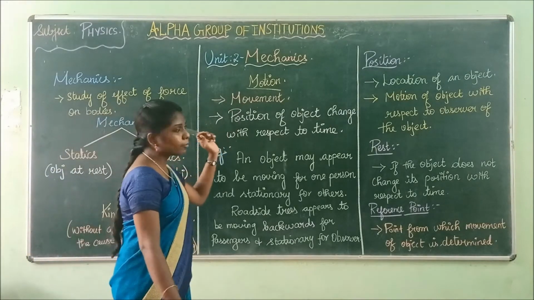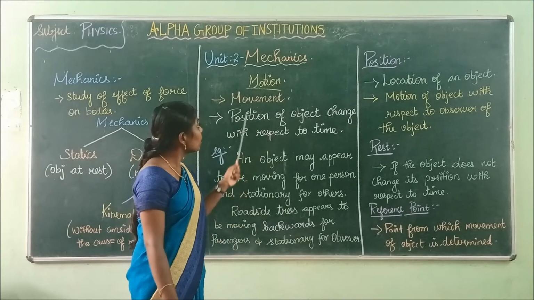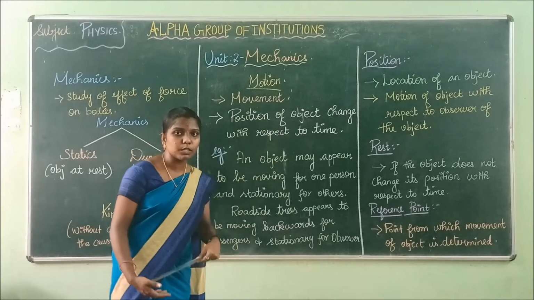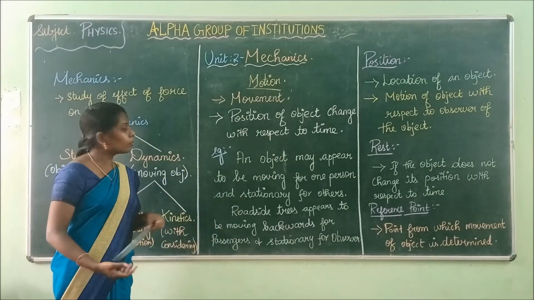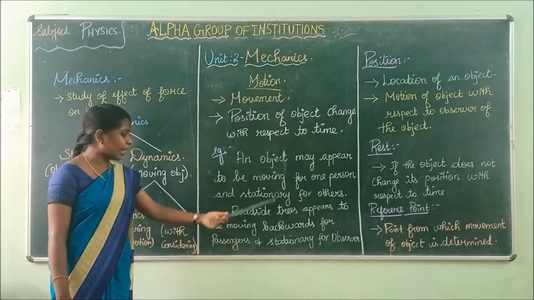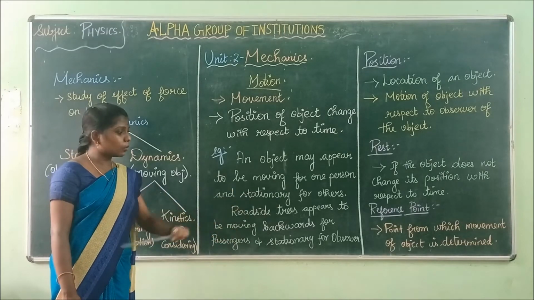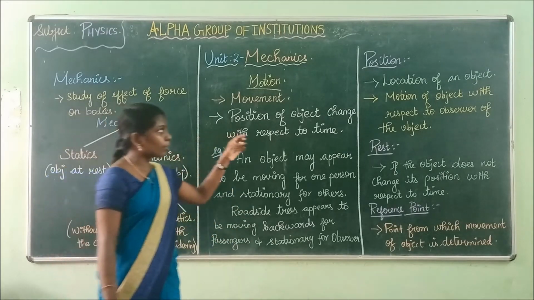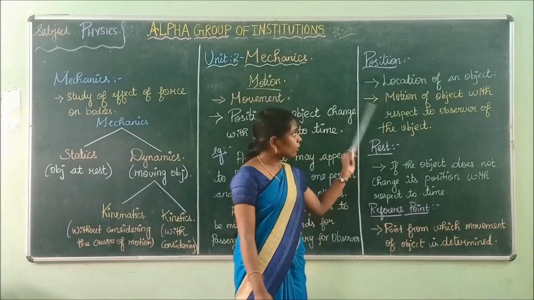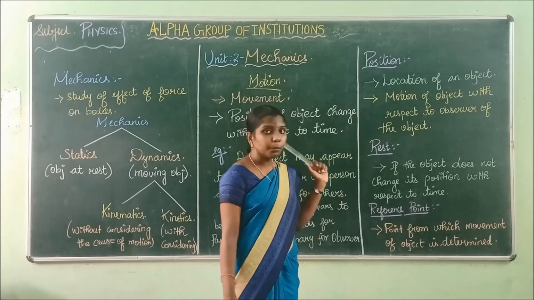Next, the first topic which we are going to see is motion. Motion is nothing but movement of objects. The definition of motion: change in position of an object with respect to time is called motion. An example we have seen: roadside trees appear to be moving backwards for passengers and stationary for observers. Clear? Next, we are going to see what is position. Position is nothing but the location of an object. Motion of the object with respect to the observer is called position.